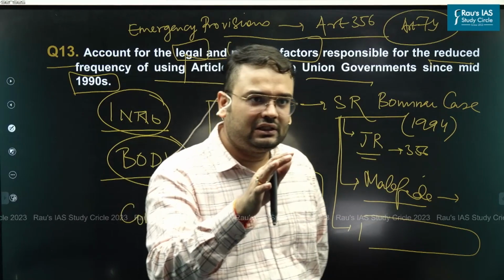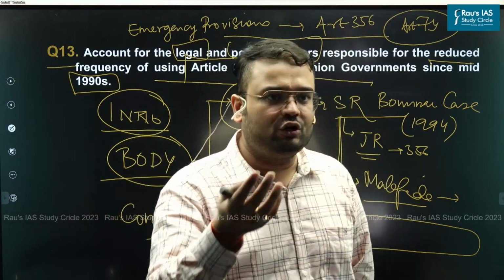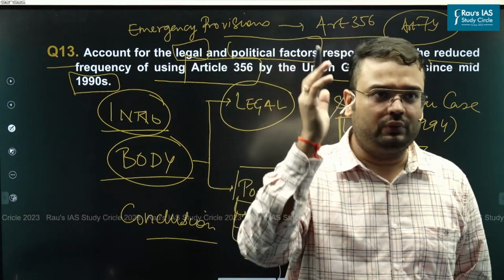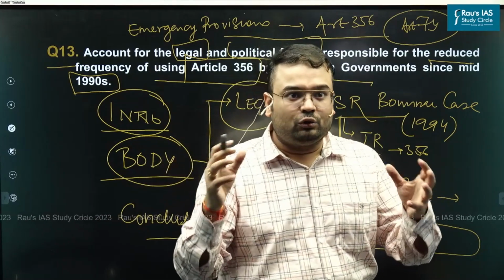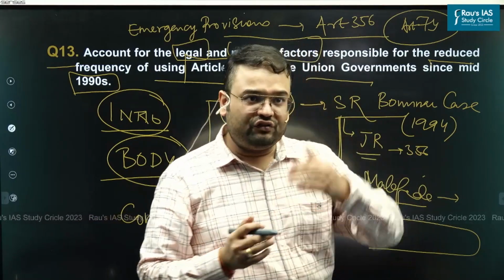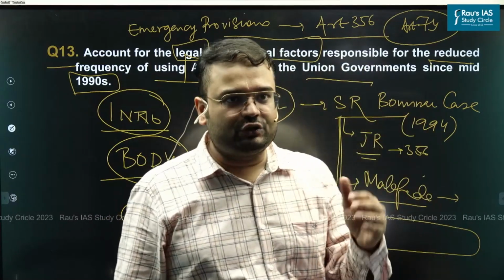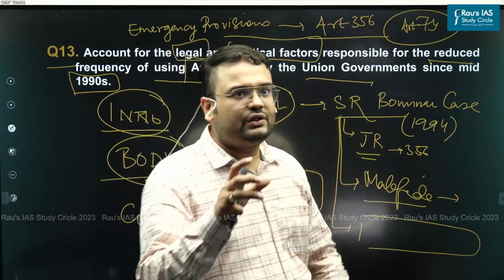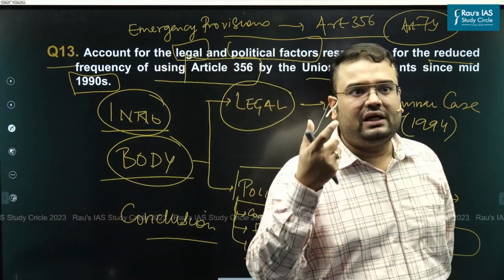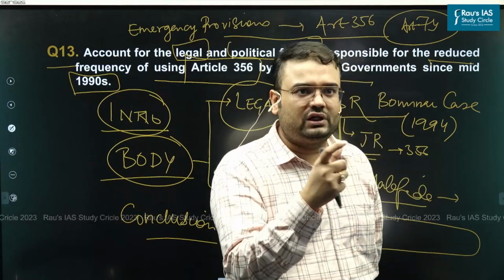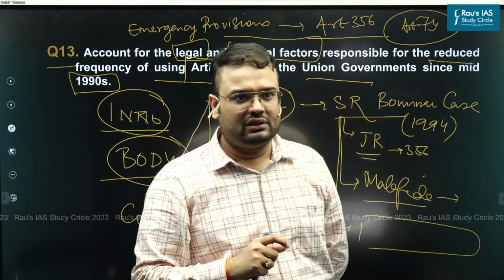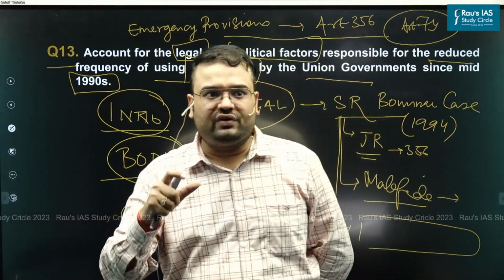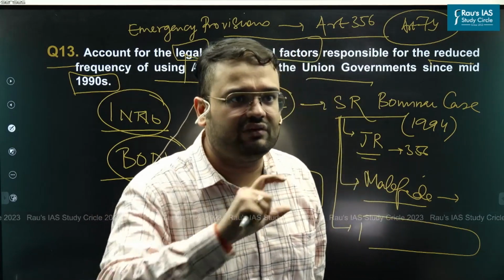The reason is, the very moment we had opened up our economy, what exactly had we done? We essentially were inviting global investments from around the world. We wanted global investors to invest in India. We wanted more FDI investment. We wanted more FII investment. But one of the things you see with respect to investment is that global investors would want to invest in those countries where there is political stability, where there is predictability. If at all there is arbitrary imposition of Article 356, this is something that investors will never like.